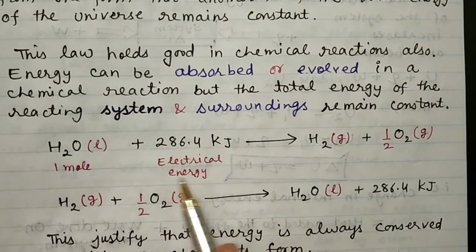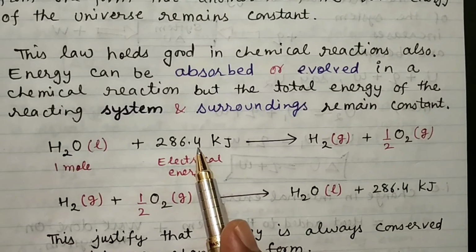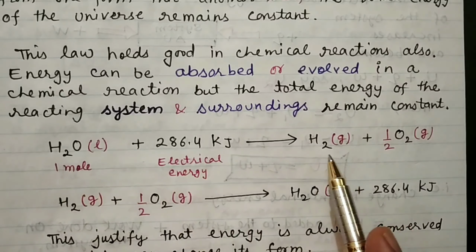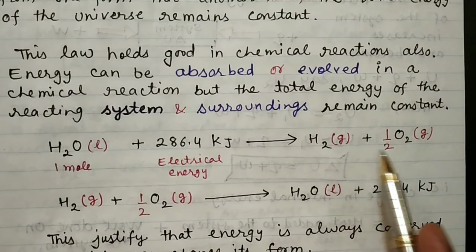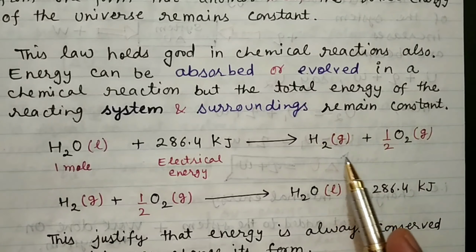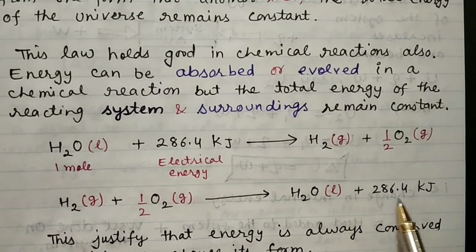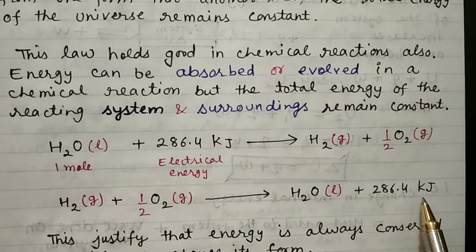Here we have to supply this amount of energy, and if we supply it, water will be dissociated into its constituents, and if we combine these two to get water, then definitely this same amount of energy will be released, that is 286.4 kilojoule.